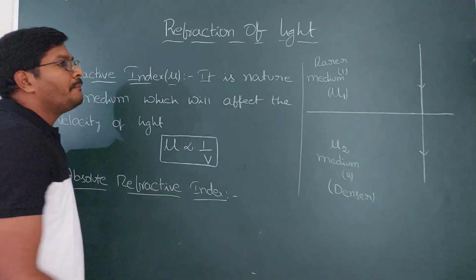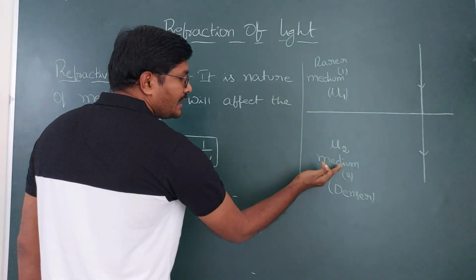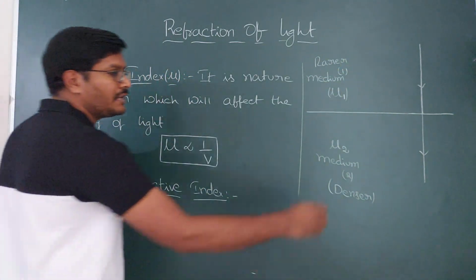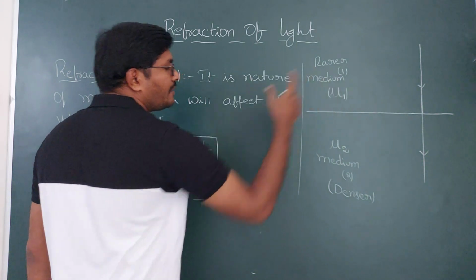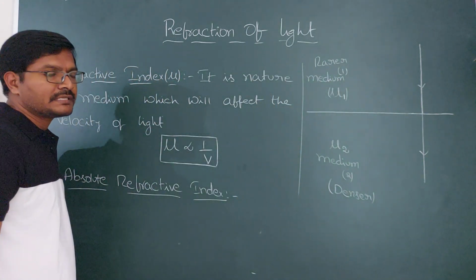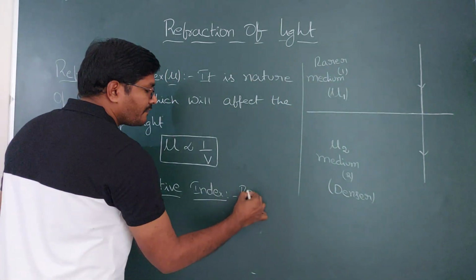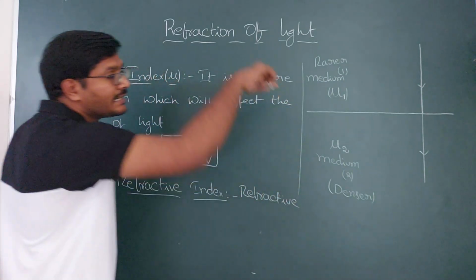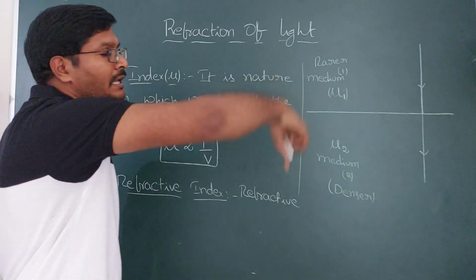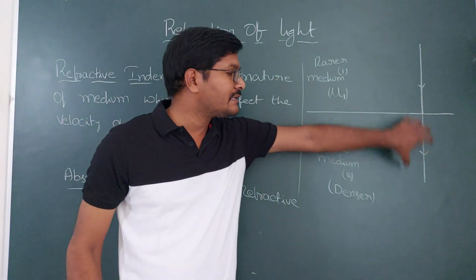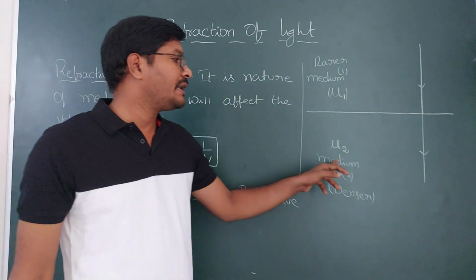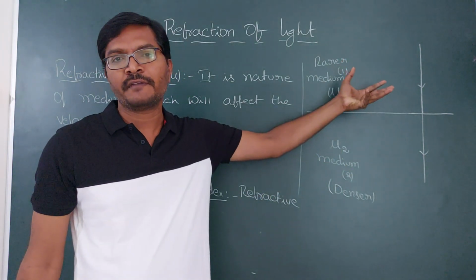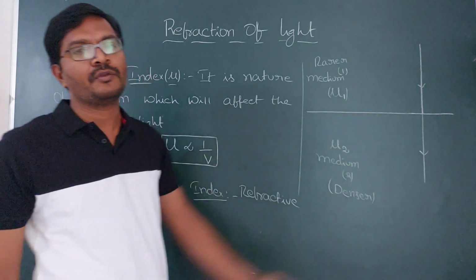So then refractive index of medium when compared with vacuum, comparison compulsory. So refractive index of medium, in which medium light is moving, second medium, into which medium light is moving, that medium. From where is the light coming? From the vacuum, definitely it has to come from the vacuum only.